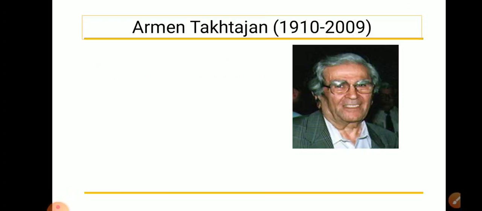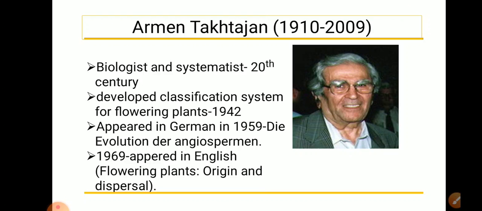He developed a classification system in the year 1942 for flowering plants, that is the angiospermic plants. His actual system appeared in German in the year 1959 in his book called Die Evolution der Angiospermen. Later on, his work was published in English in 1969 in the book called Flowering Plants: Origin and Dispersal.